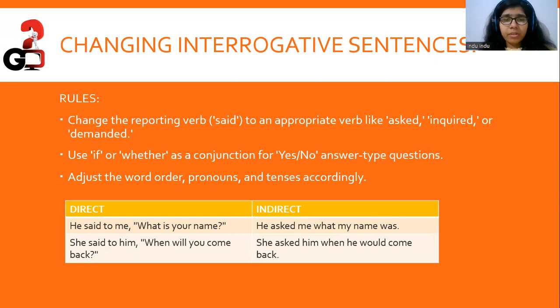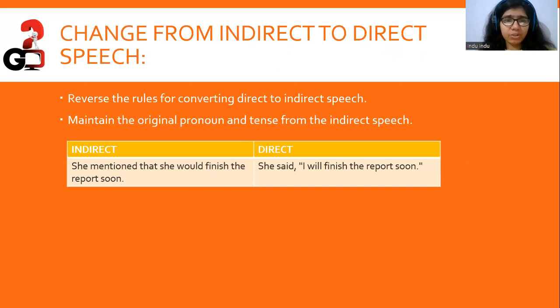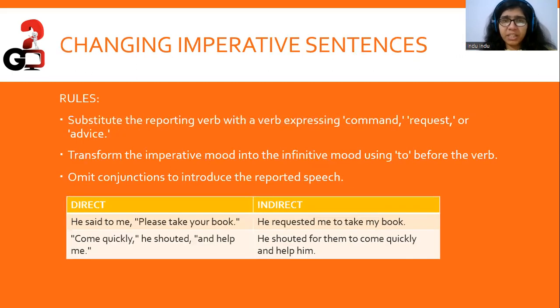Again, you must remember the changes that have happened here. You will get to know about it more as you practice, as you solve previous year questions. You will get to know how the changes happen. You'll get a better grasp at changing these, be it indirect to direct, be it changing to interrogative sentences or even imperative sentences that we will discuss now. You'll get a grasp of them only as and when you solve new questions or practice.